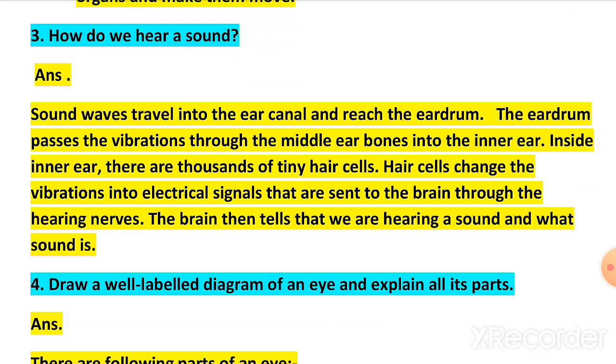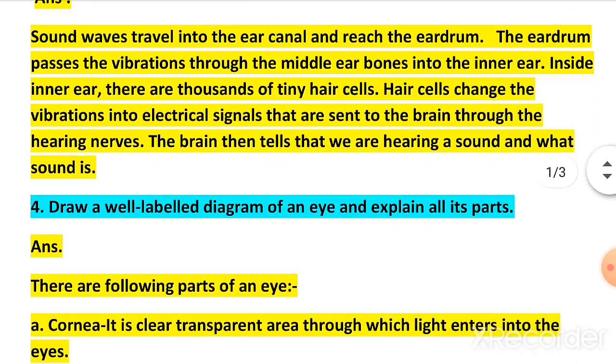Inside the inner ear, there are thousands of tiny hair cells. Hair cells change the vibrations into electrical signals that are sent to the brain through the hearing nerves. The brain then tells us that we are hearing a sound and what sound it is. So in this way we can hear a sound.